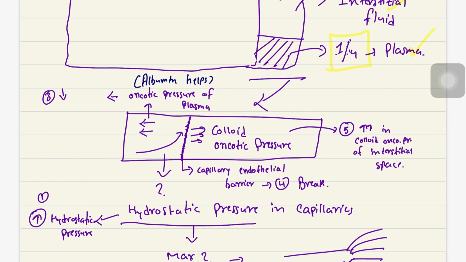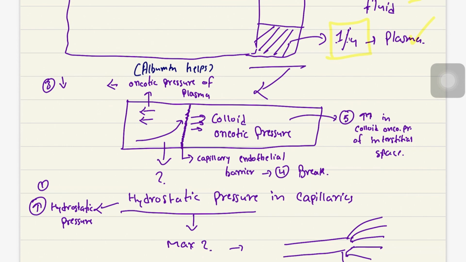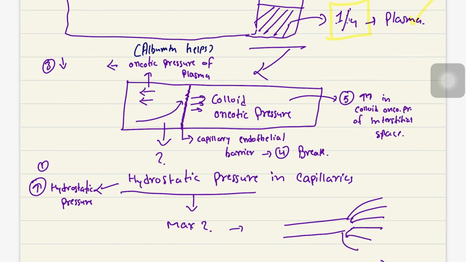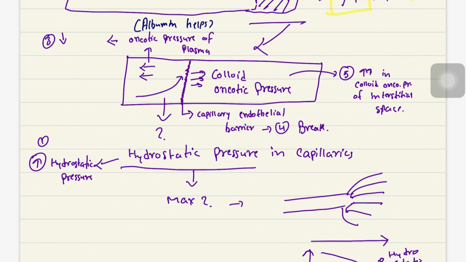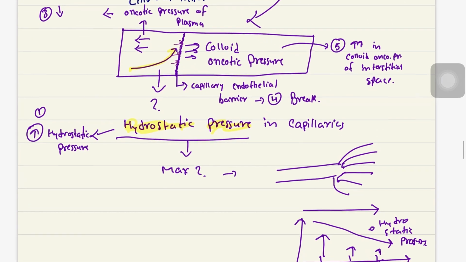Now the exchange of the fluid from the plasma to the interstitial fluid can be by several mechanisms. The first pressure that is working there is the hydrostatic pressure. This hydrostatic pressure is generated because of the velocity of the flowing blood. You can see here, this flowing blood pushes the wall between the plasma and the interstitial fluid, and this pressure applied by the fluid is called hydrostatic pressure.